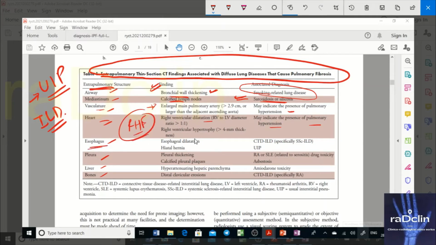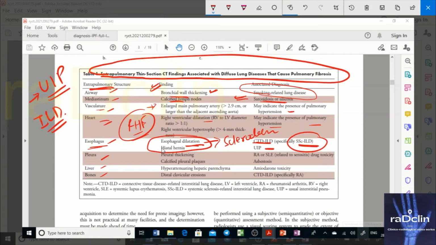On esophagus, if you see esophageal dilation or hiatal hernia, esophageal dilation goes in favor of scleroderma. So CTD or collagen vascular disease associated. This is basically scleroderma associated ILD. These are connective tissue disease, CTD, UIP, or hiatal hernia. Hiatal hernia is also one thing.